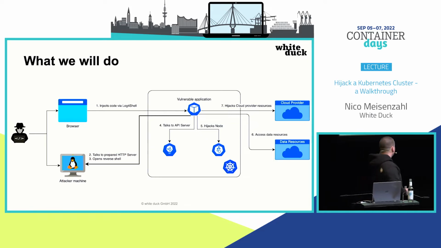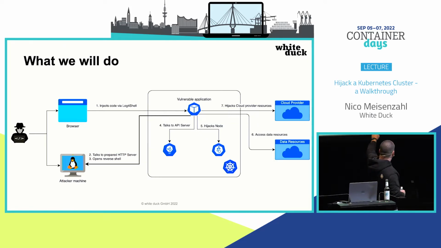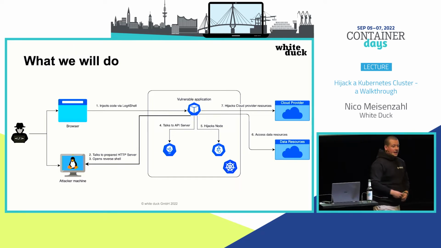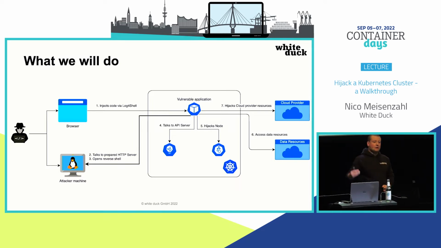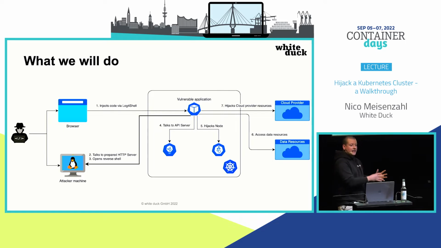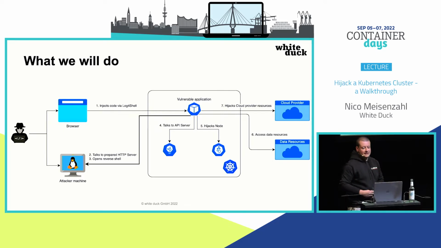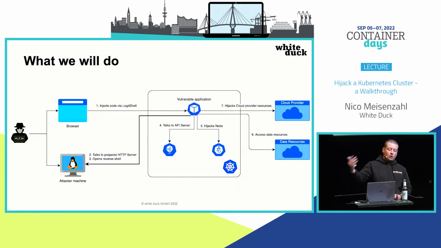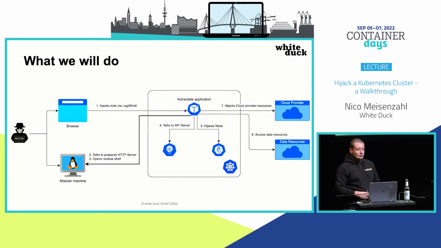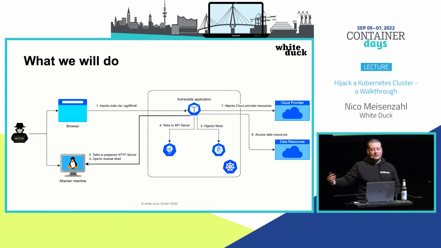So what will we do? I will be the person on the left here, and basically we will inject into our running application, into our cluster, via Log4Shell. I will talk about Log4Shell in just a sec, and basically get access to our pod running in our cluster. From there, we will try to open up a reverse shell to our attacker machine. The attacker machine is just a Linux machine somewhere on the internet. From there, we are then able to execute commands within our pod, within our cluster.